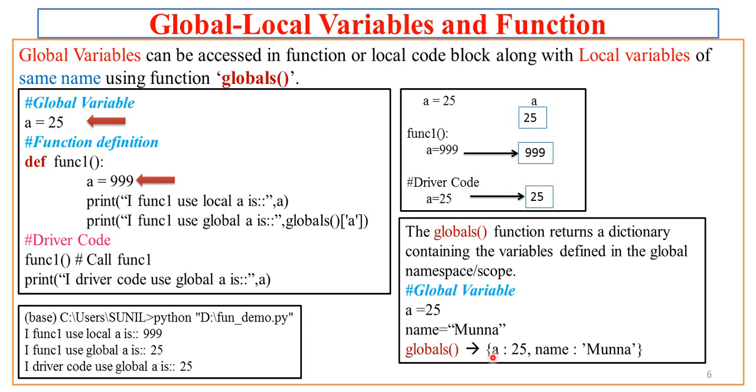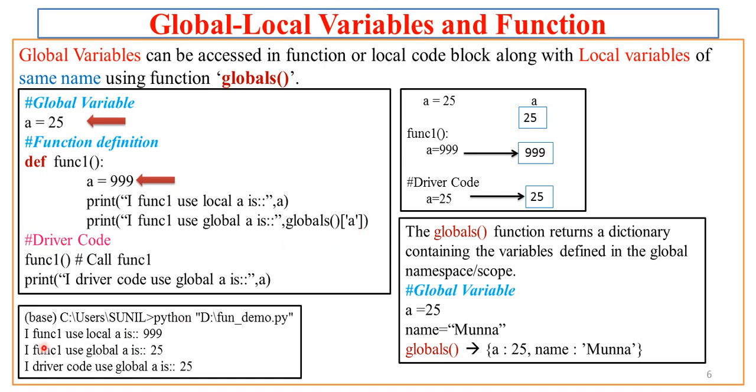Now what if I want to access this first resource, that is a, which is a global a? So here in the function we write a print statement and we say func1 uses global a, and how to access global a, that is globals. In square bracket we have to specify the key. So against that key a, the globals function will access the global variable a, which has value 25. This way, this value is available to the function along with the local a by using the globals function.